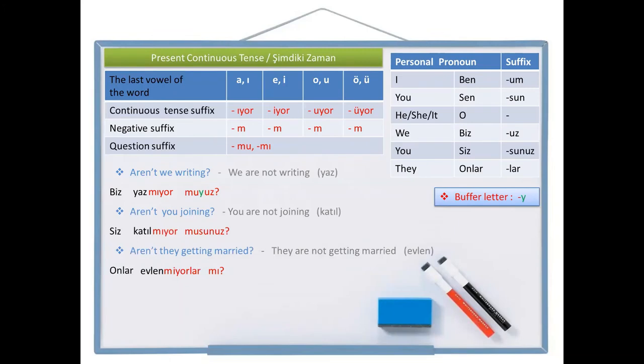To make positive and negative sentences and question sentences is easy in Turkish. But be careful for the personal pronoun I and for the personal pronoun we, we are going to need a buffer letter between two vowels. And also for the personal pronoun they, we write the personal pronoun suffix after the verb, to the end of the verb. But in other cases, we write the personal pronoun suffixes after the question suffix.